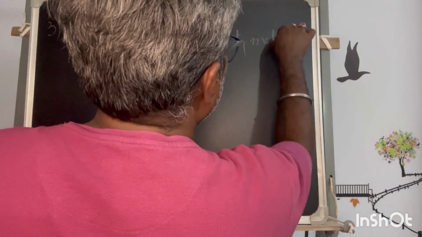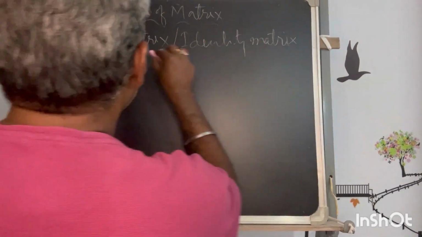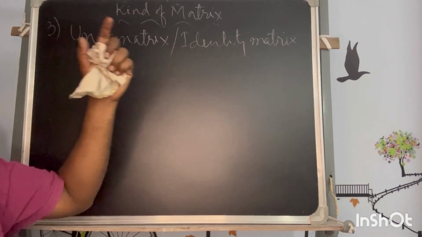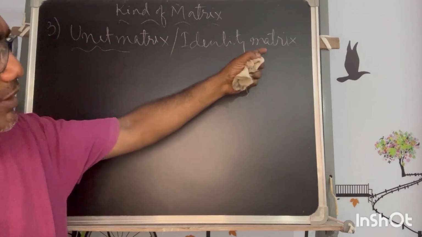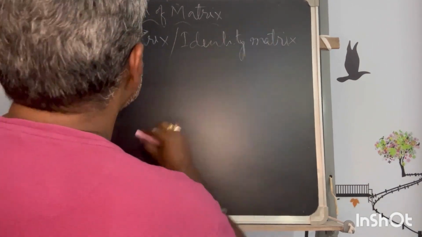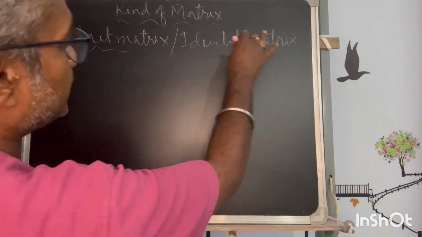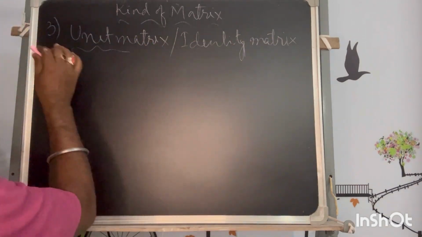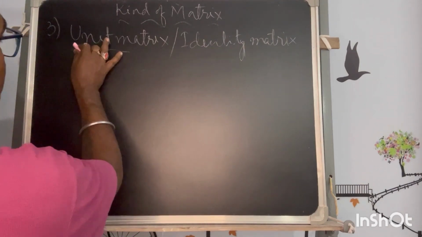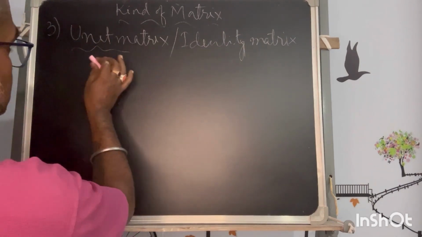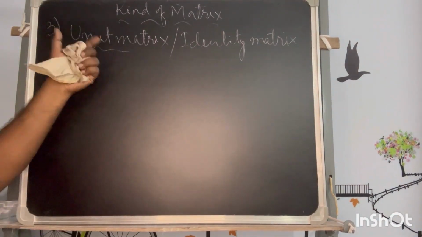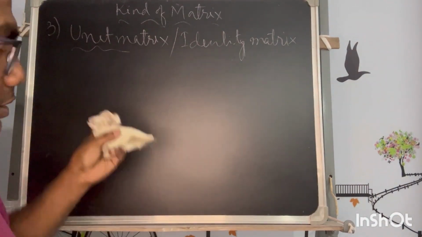From the name unit, people can guess what kind of matrix it is, but with the identity matrix people may not guess. So you have to remember both the names simultaneously. Unit matrix and identity matrix are the same, but by the name identity it is not possible to remember the thing. But if you know what the unit matrix looks like, then with this you can automatically bring back your memory.